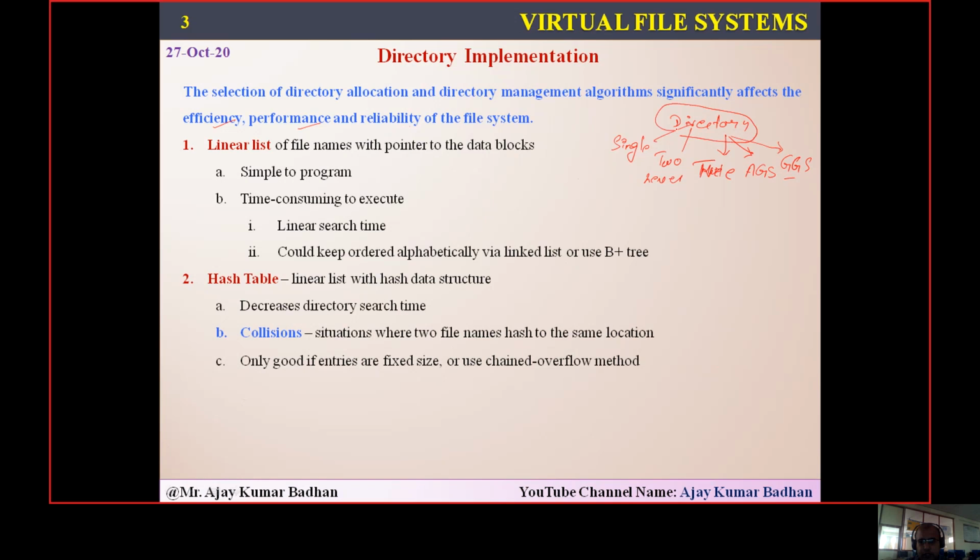Now in order to represent a directory in any one of these forms, we definitely require programs, because a program is nothing but software, a set of instructions we are writing. Based on that software we can represent that kind of structure. Based on that particular program, these factors will affect the file system: the efficiency, the performance of how the file system is working, and also the reliability of the file system.